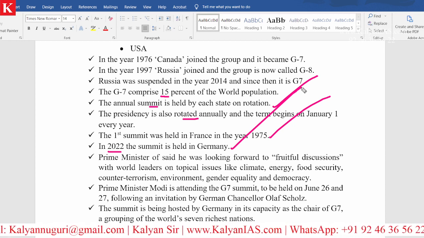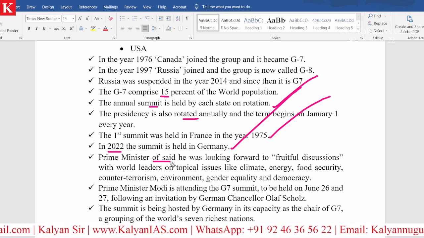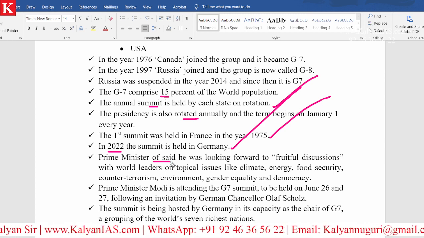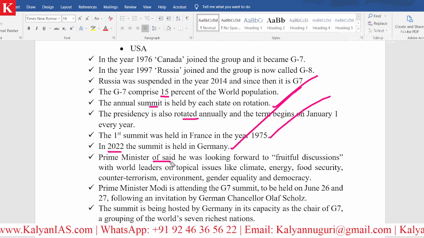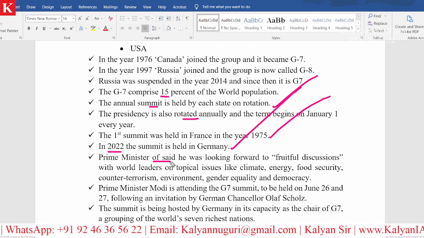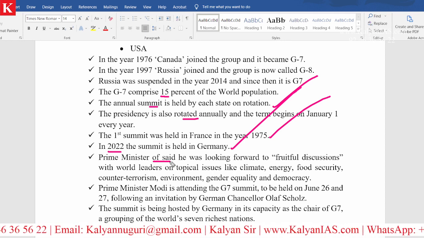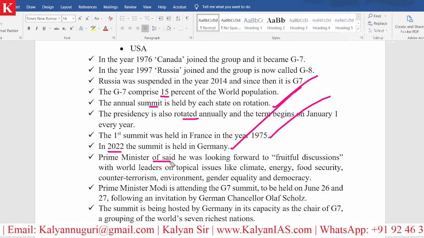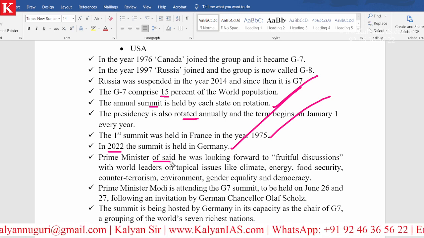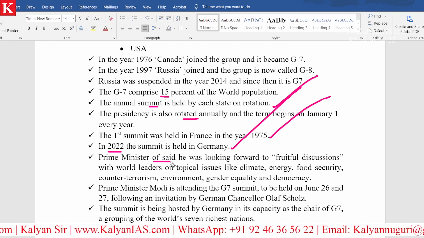Clear? And when it comes to the Prime Minister of India, now you must be figuring it out. In G7, India is not a member. But how come our Prime Minister is attending this? This is because the host country, in this case Germany, may invite other countries other than G7 members.